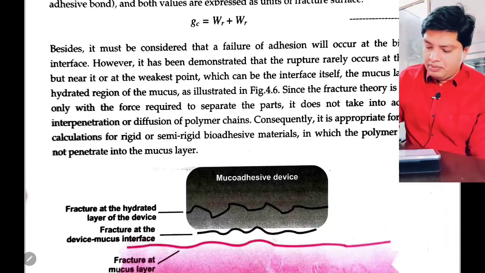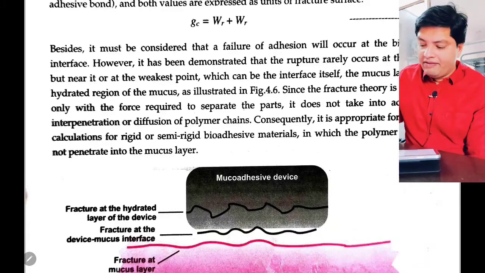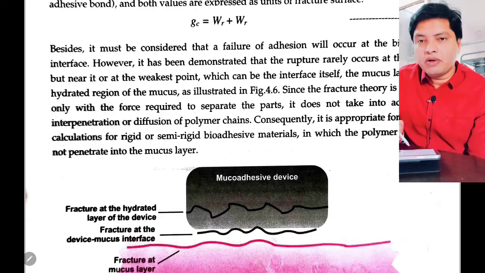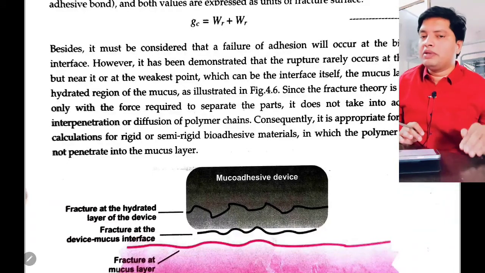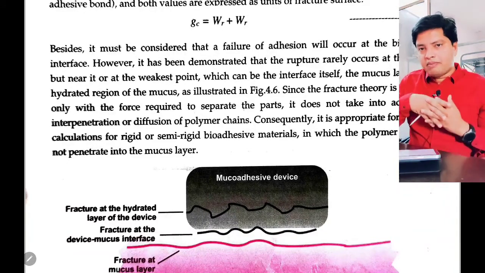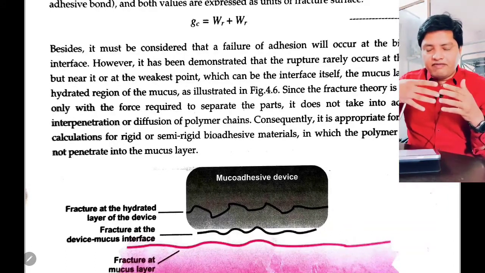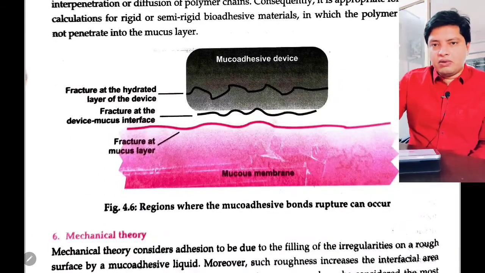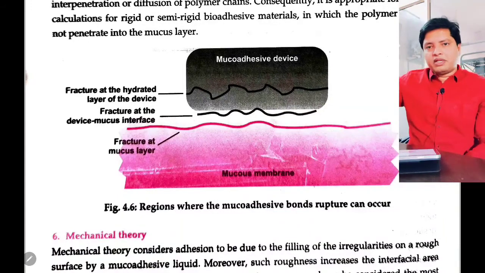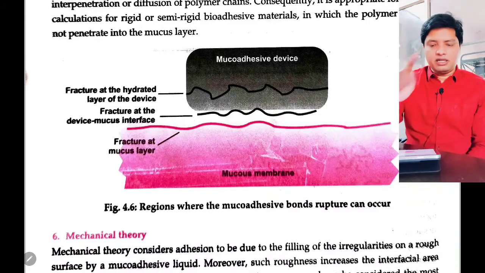See here. Consequently, it is appropriate for use in the calculation for rigid or semi-rigid bioadhesive molecules in which the polymer chains do not penetrate into the mucous membrane. Remember the GPAT question on fracture theory: we don't want our polymer to be diffusing into the mucous membrane. This theory holds good only when there is no diffusion. It may be a GPAT question, remember. Where does the fracture theory hold good? Diffusion, no diffusion, something they will give. So there should be no diffusion of polymers into the mucous membrane, then only this fracture theory will hold good.